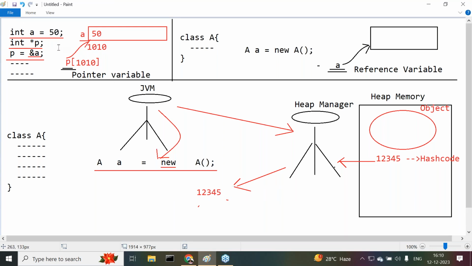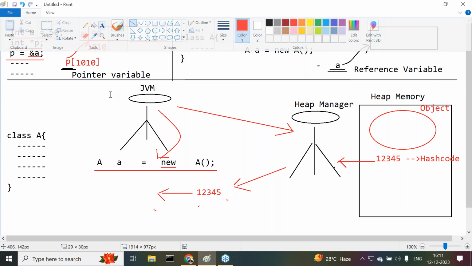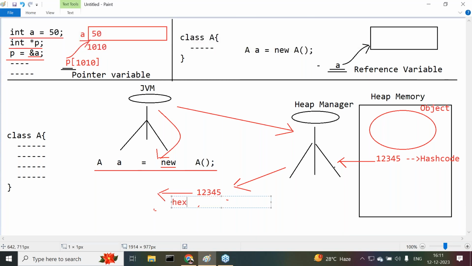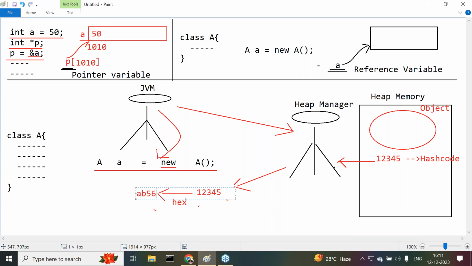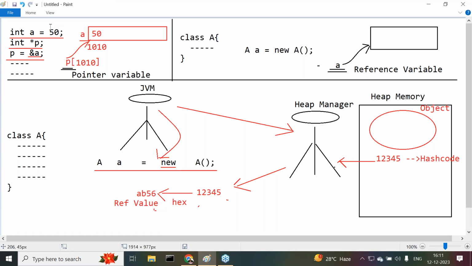Now the JVM will take this hash code value and convert it into hexadecimal form. The hexadecimal form of the hash code will be created here. The hexadecimal form of the hash code is called the reference value of the object. What is the reference value of the object? Hexadecimal form of the hash code.